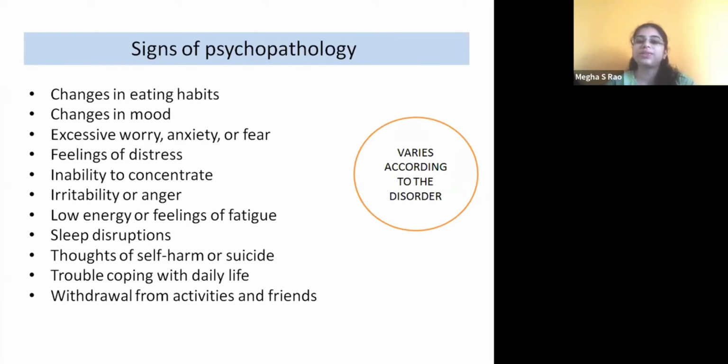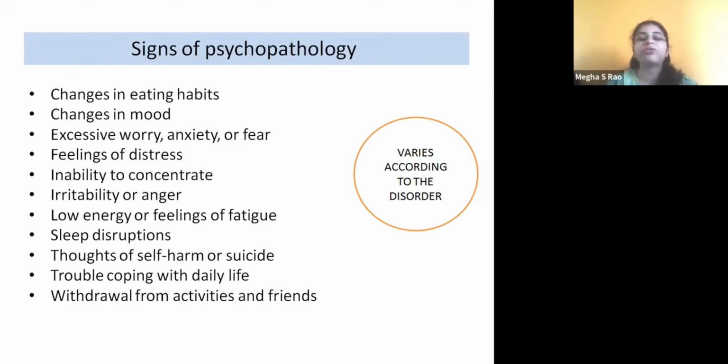Distress is when it will cause harm to the body because there is some release of hormones and all that. Then, inability to concentrate, irritability or anger. They do not want to talk to their parents, they are simply throwing objects around, right? And you ask them something, they'll shout at you.